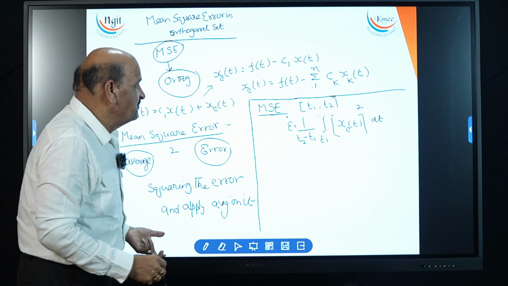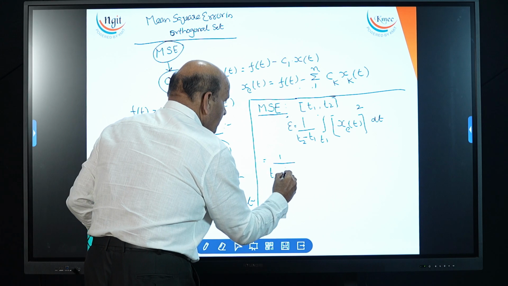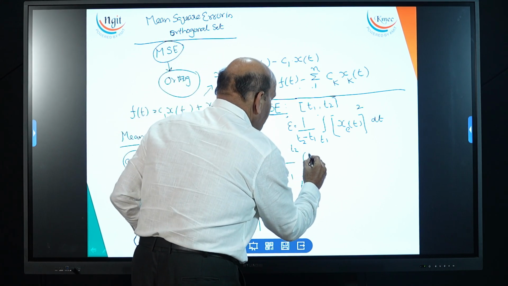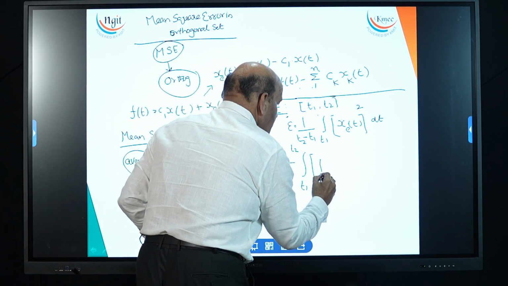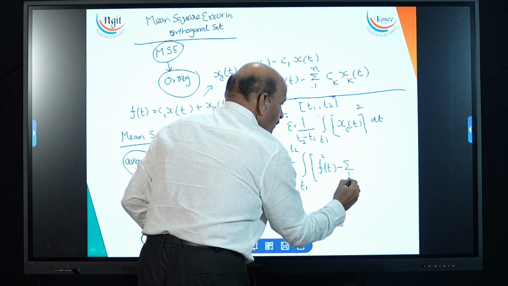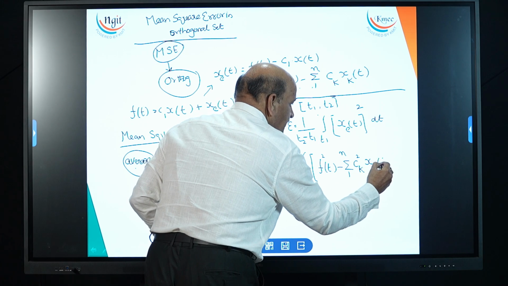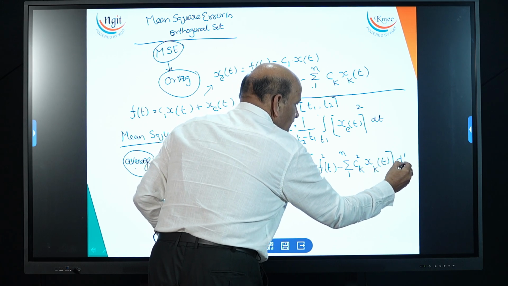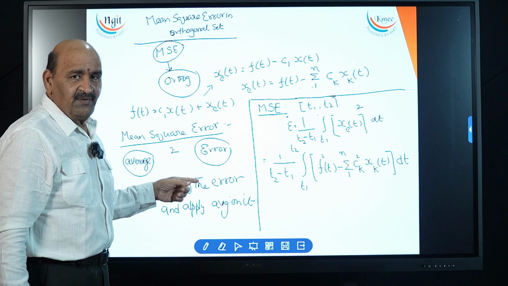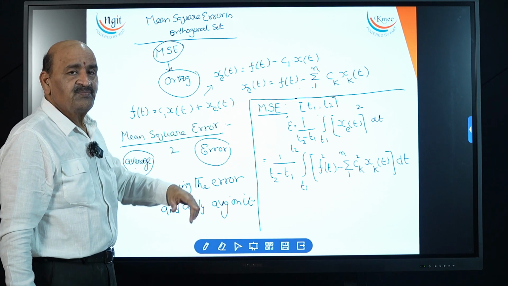Actually, proof is not required. You can directly go for its formula: 1 over t2 minus t1, integral between t1 and t2 of f square of t minus summation 1 to n c square of k into xk of t, dt. This is the direct formula of mean square error.